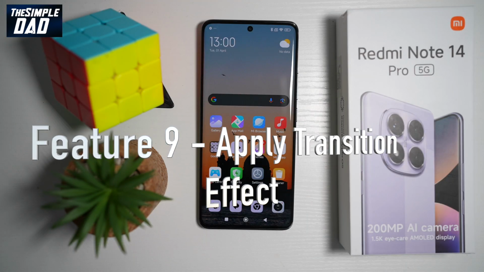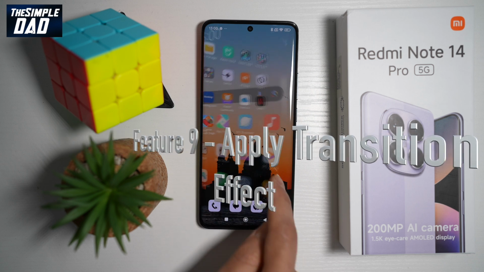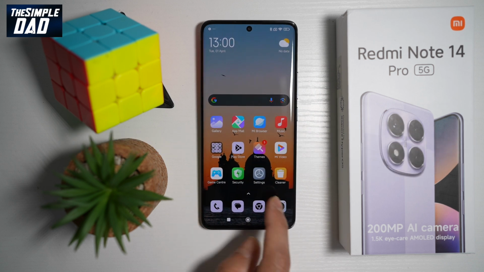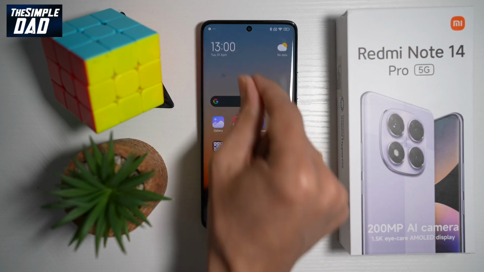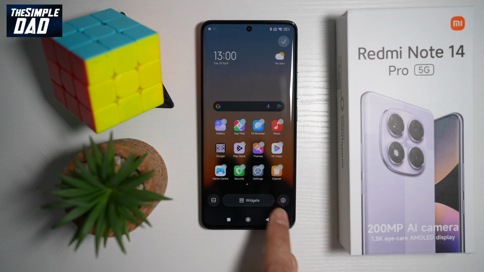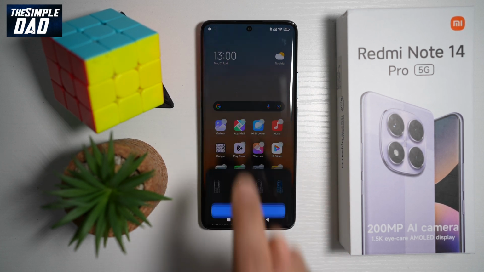Now the next feature is feature number 9, where you can apply a transition effect on your home screen. So if you're swiping from your home page to other pages on your Redmi Note 14 Pro and you want to change this animation, to do this, you want to go ahead and pinch in. Next, tap on settings here. Now from here, you want to find transition effects. Go ahead and tap on this.